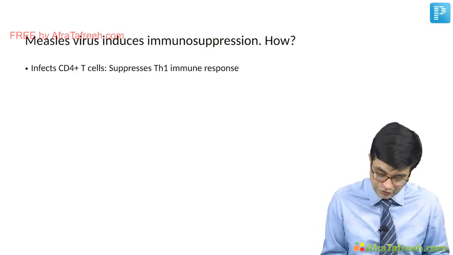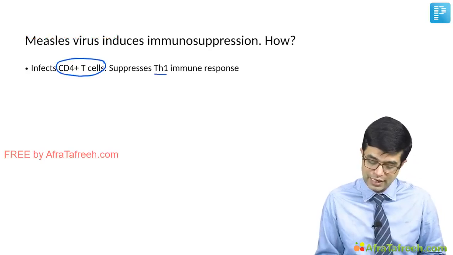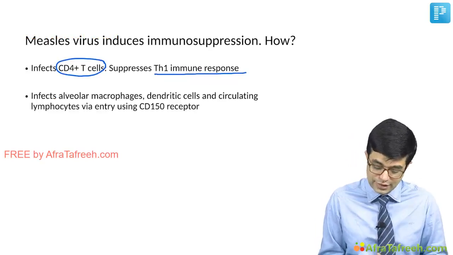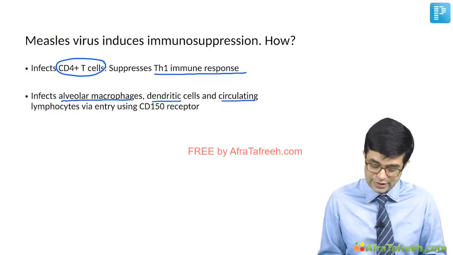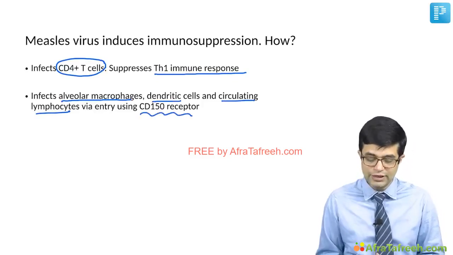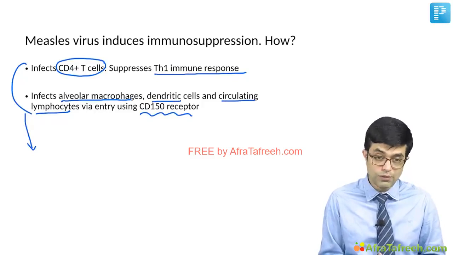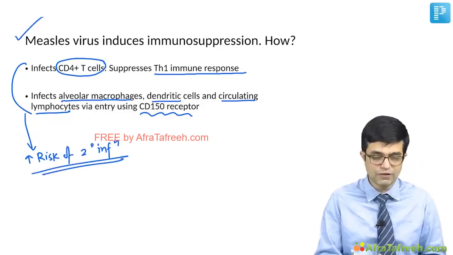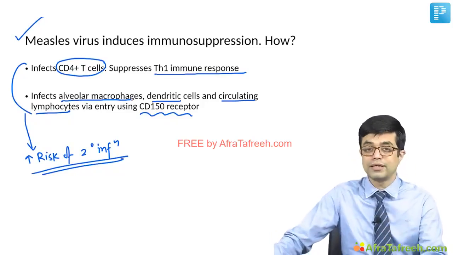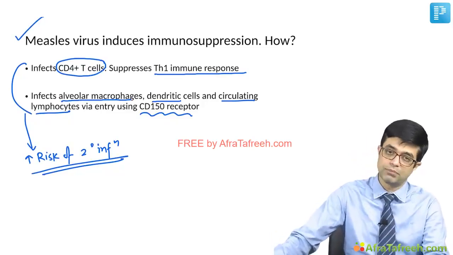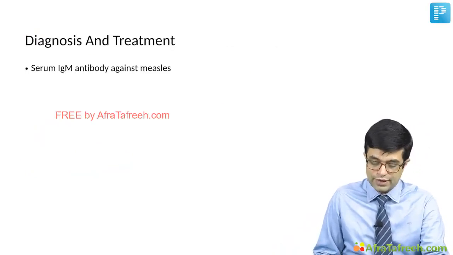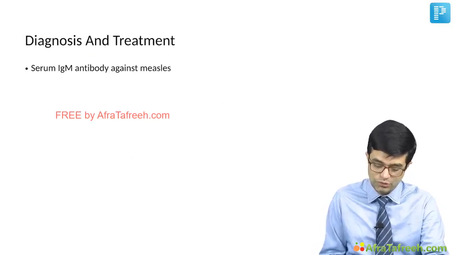First, it causes infection of the CD4 plus T cells, which suppresses helper T cell 1, that is Th1 immune response. And secondly, it causes infection of alveolar macrophages, dendritic cells and circulating lymphocytes via entry using CD150 receptor. The combination of the two produces a state where there is increased risk of secondary infections, particularly pneumonias. So this is something which is mentioned in Nelson, more elaborated in Nelson than before, and so needs to be remembered separately.